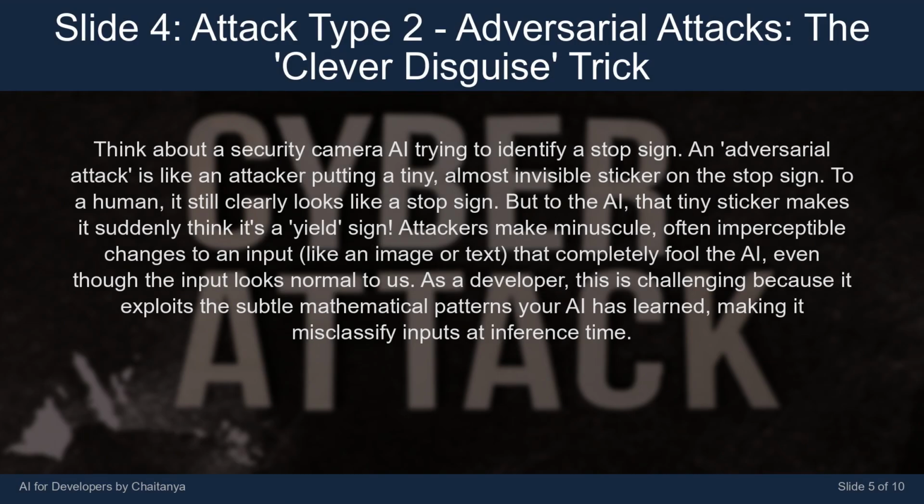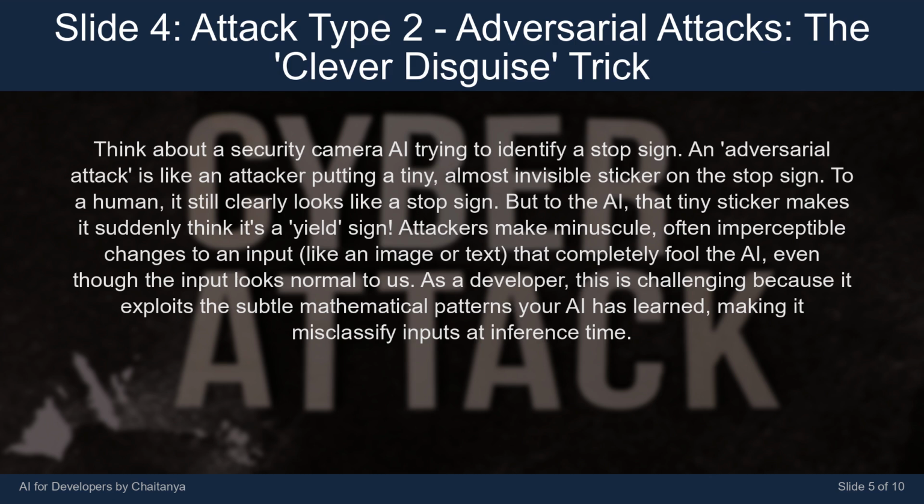Think about a security camera AI trying to identify a stop sign. An adversarial attack is like an attacker putting a tiny, almost invisible sticker on the stop sign. To a human, it still clearly looks like a stop sign, but to the AI, that tiny sticker suddenly makes it think it's a yield sign.